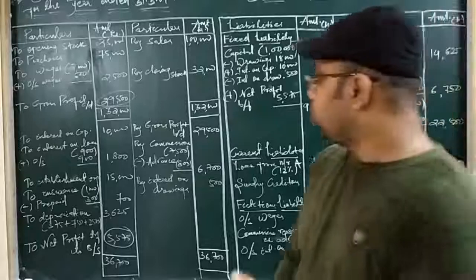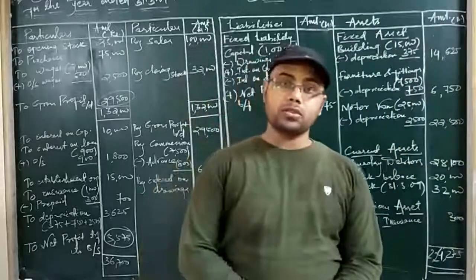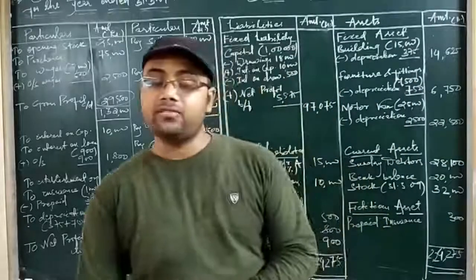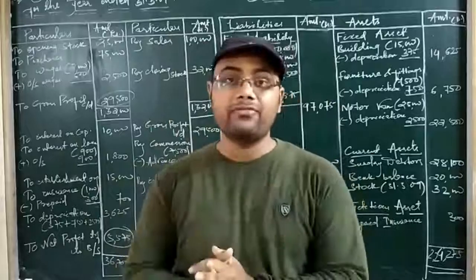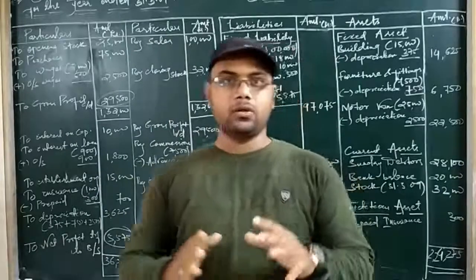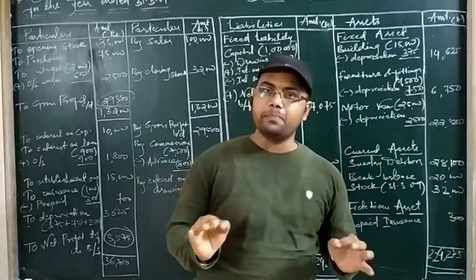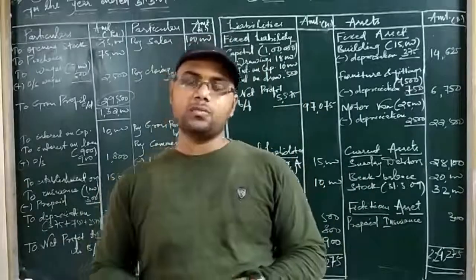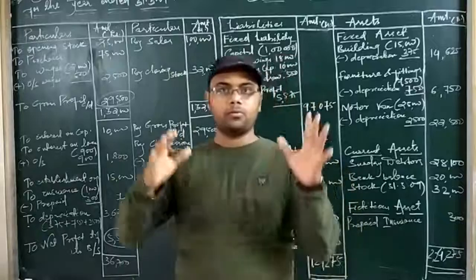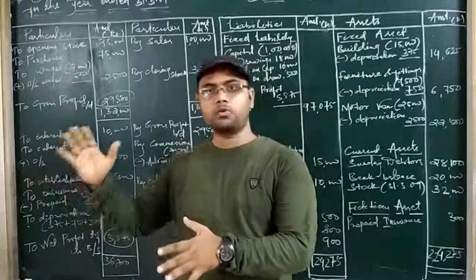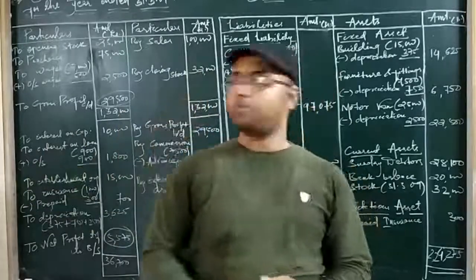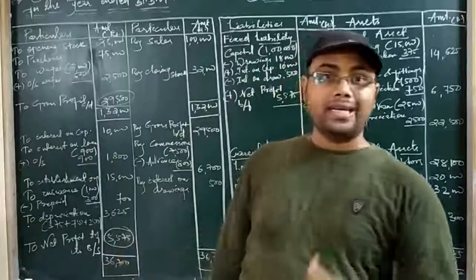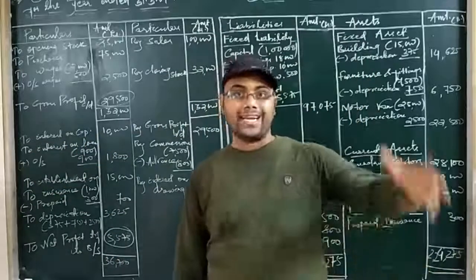Okay. So when we are solving questions of final accounts with adjustments, it becomes very difficult and also complicated, because the process to solve this is very precise. You have to read out the adjustments first, then you have to mark out the adjustments that are existing in your trial balance, then you have to solve all the trial balance postings, then you have to keep the adjustments part in the inner column for further use. Then we are going to post the adjustments.